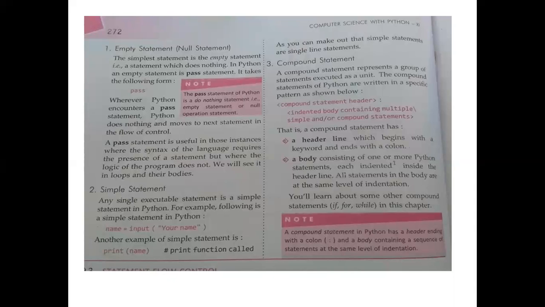Next, what is a compound statement? A compound statement represents a group of statements executed as a unit. The compound statements of Python are written in a specific pattern as shown below. This is the syntax: compound statement header, colon, then an indented body containing multiple simple or compound statements. That is, a compound statement has a header line which begins with a keyword and ends with a colon, and a body consisting of one or more Python statements, each indented inside the header line. All statements in the body are at the same level of indentation. You will learn about some compound statements, if, for, and while, in this chapter.